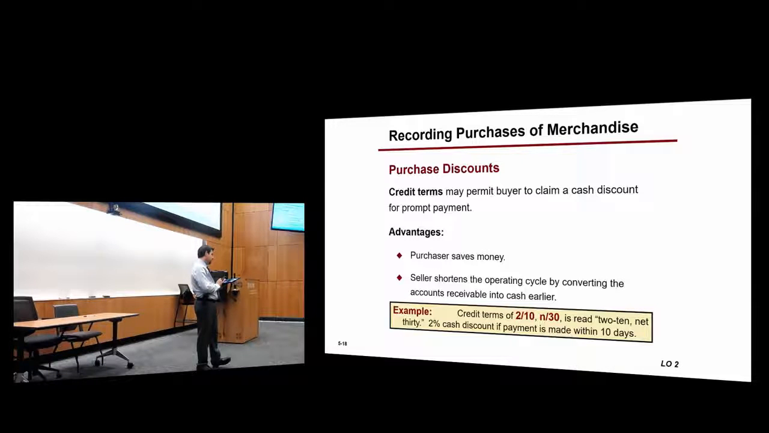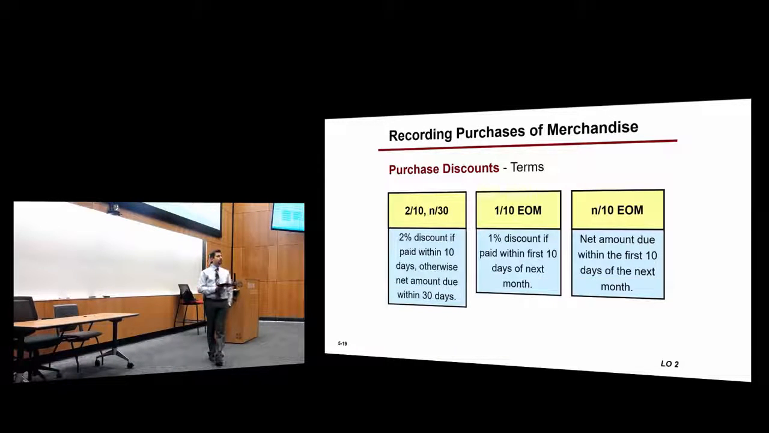So there are different ways of doing that. Sometimes you have 2/10, n/30. That means you get a 2% discount if you pay the full amount within 10 days. Otherwise, the full amount has to be paid within 30 days, net in 30 days. And we say net because this is net of any returns. If you have returned anything, you don't owe that money anymore, right? So it's net of any returns.